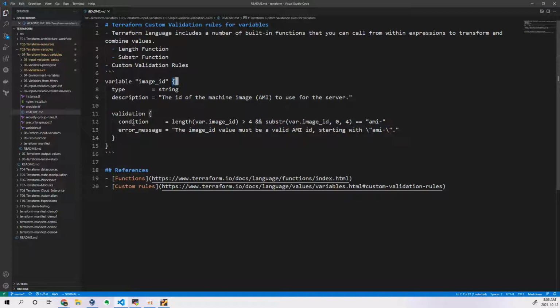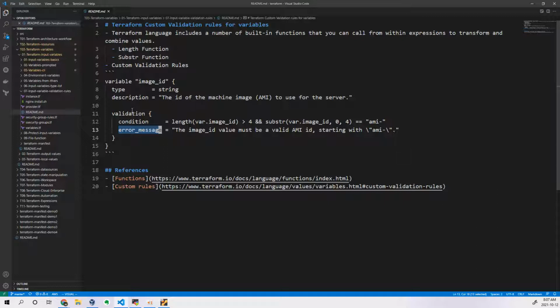Okay, so it is always recommended to write a mandatory condition and an error message which you explain in a proper way, so that the person can understand what mistake they have made while passing the value. That is really important. When you start troubleshooting where it went wrong, this error message will help you a lot in understanding where you have made the mistake. So it is always better to write the error message in a proper way. Okay, so let us see this.